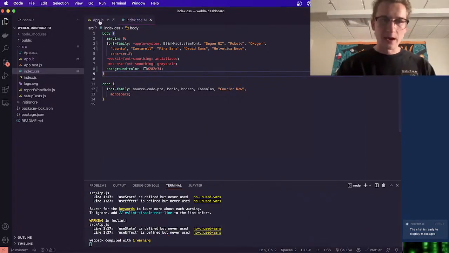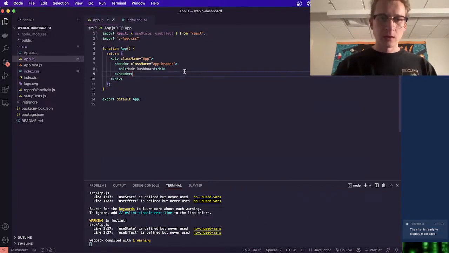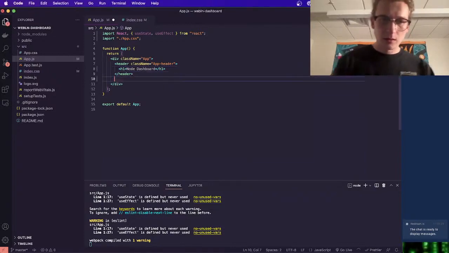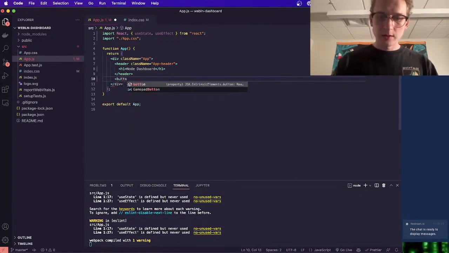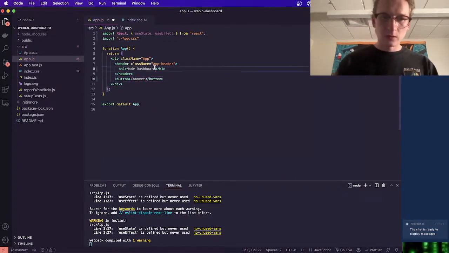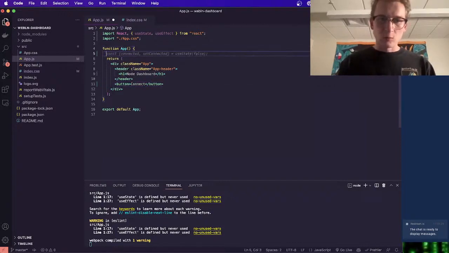And next, we're going to want to make a connect method. Actually, first I'm going to add a button of some kind to allow us to connect. So let's just make a button. We're going to say connect. I'll be calling a method here in a minute. And then we're going to do something like this: set aside some state that we're going to put our node into. We'll just make an empty object for now.